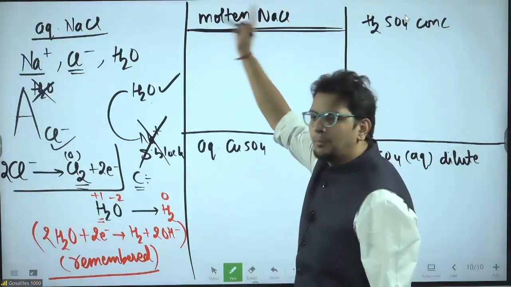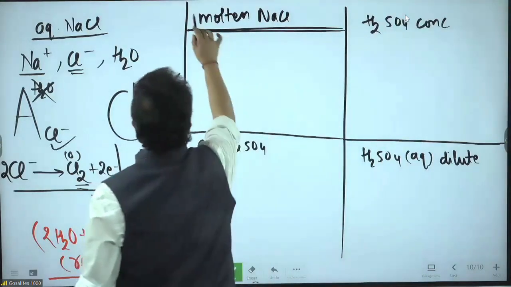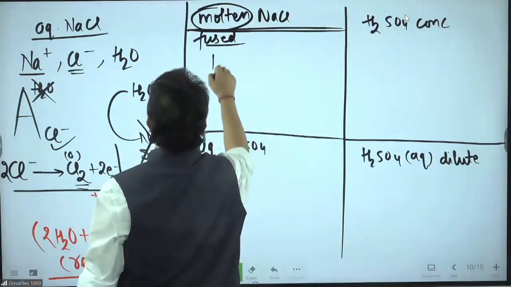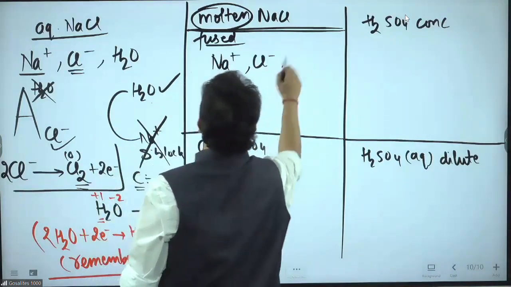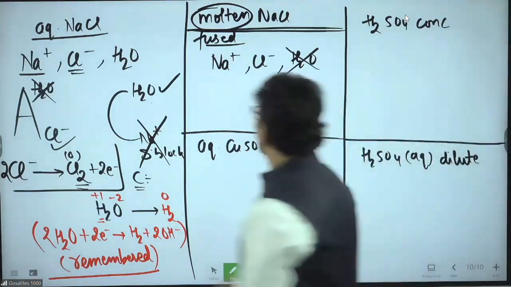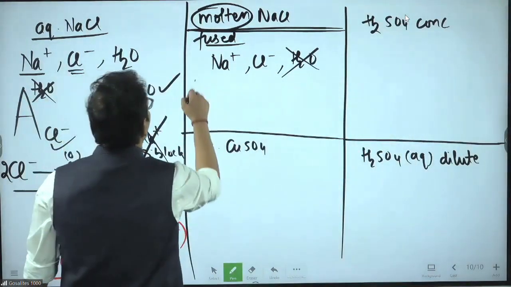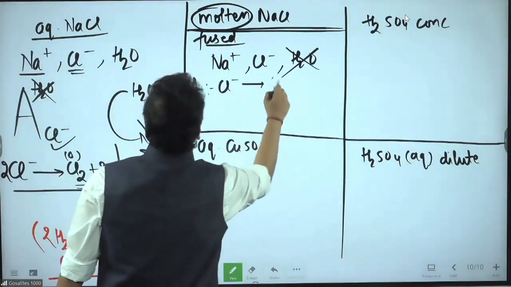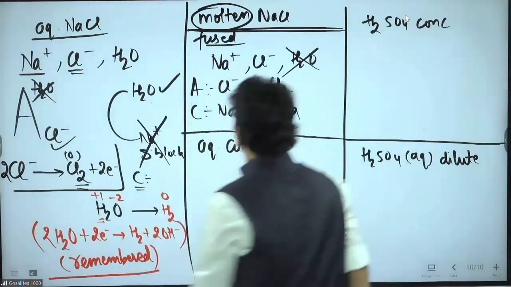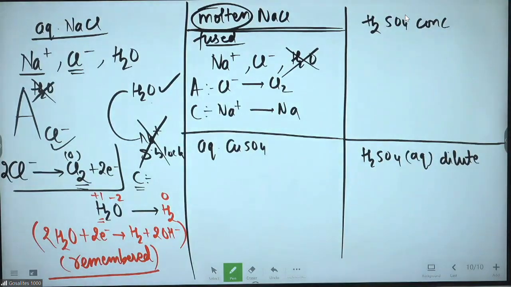Now, focus on the board. Okay, bhai? Molten NaCl, or melt. Fused NaCl also. Molten NaCl means Na plus is there, Cl minus is there, but water is not there. Sir, if water is not there, then what? If water is not there, there is no confusion. At anode, Cl minus becomes Cl2. At cathode, Na plus becomes Na. Cathode reduction, anode oxidation, game over.